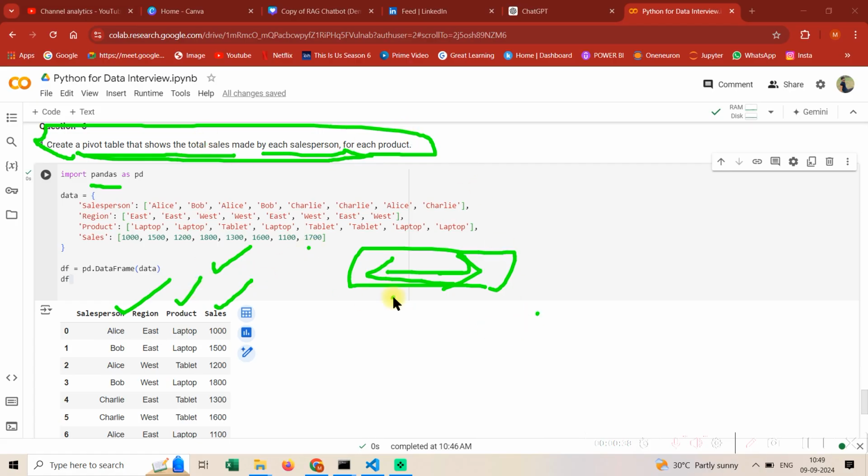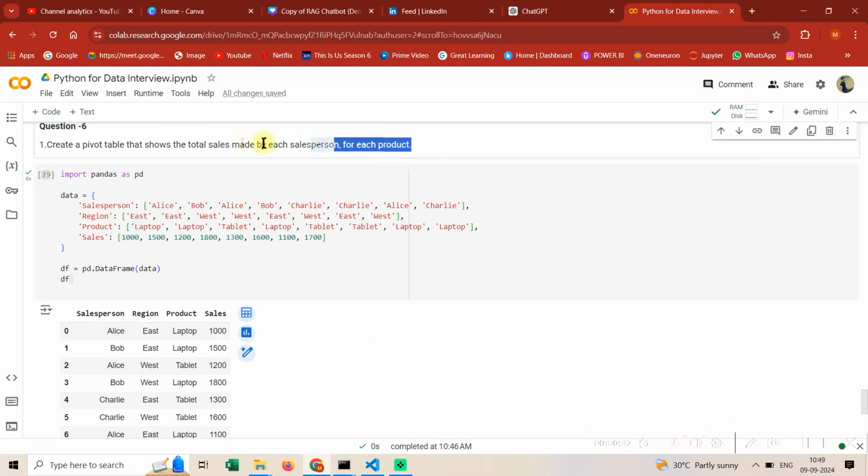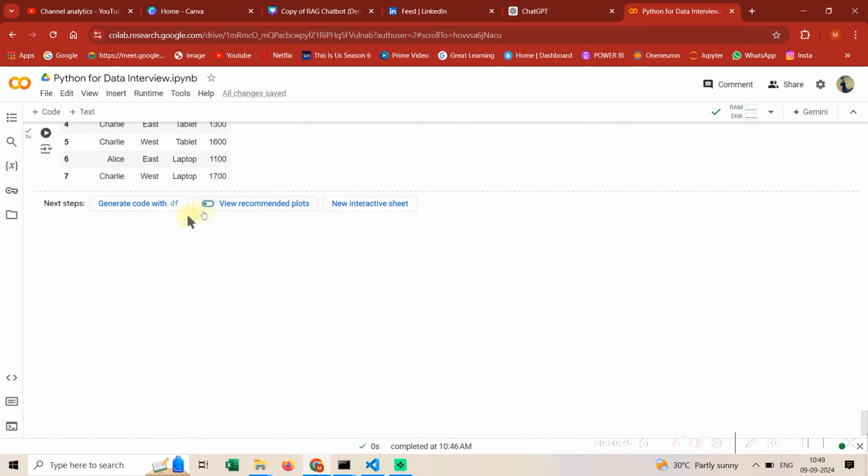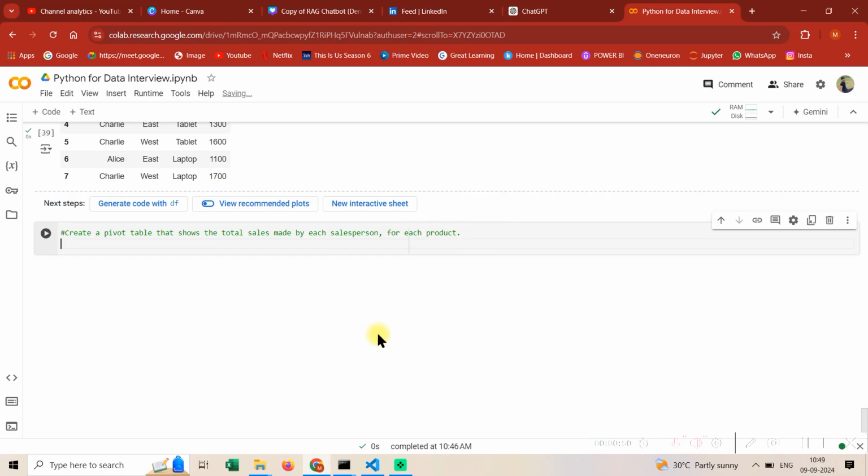Okay, how do we do that? The question is simple, right? We just need to create a pivot table. Create a pivot table that shows total sales made by each salesperson for each product. So guys, read the question very carefully. So see how we would start. We'd start with pivot table's result is equal to.